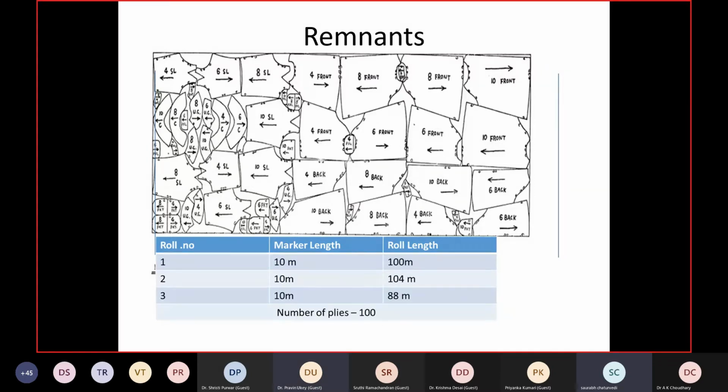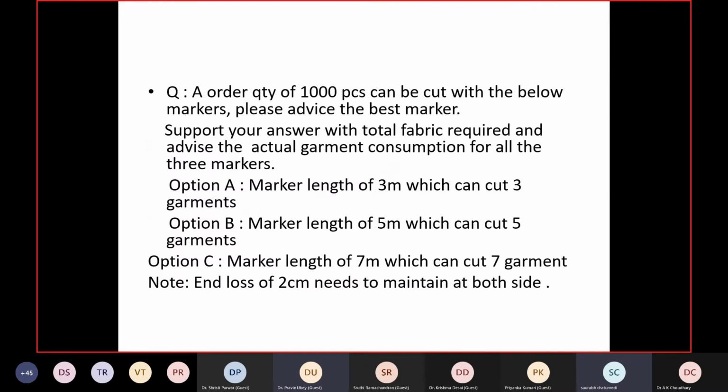Now let's take one very simple question. Order quantity of 1000 pieces can be cut with the below markers. Please advise the best marker. Support your answer with the total fabric requirement and advise the actual garment consumption for all the 3 markers.